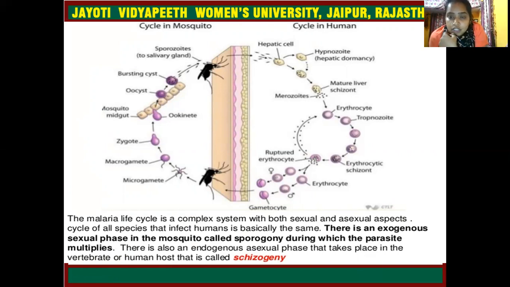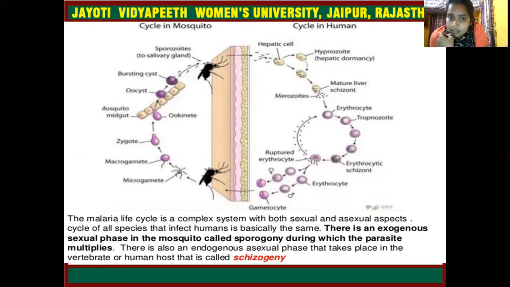They rupture and attack new RBCs, erythrocytes, as trophozoites. Again the cycle repeats, then they rupture and form gametocytes also. Then again a mosquito bites the human, and gametocytes in the bloodstream enter the mosquito's body.